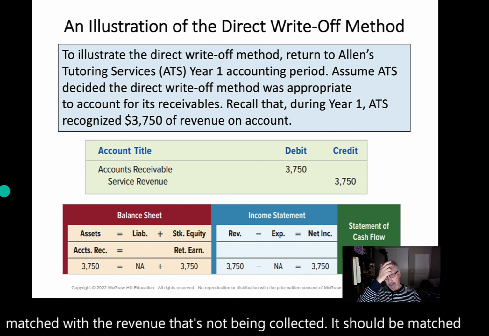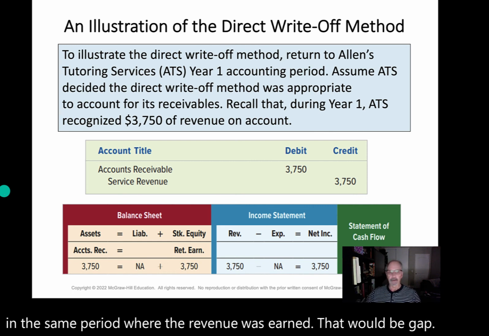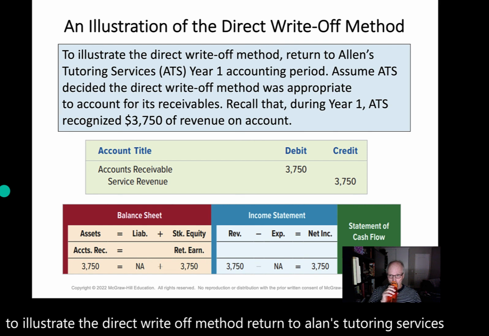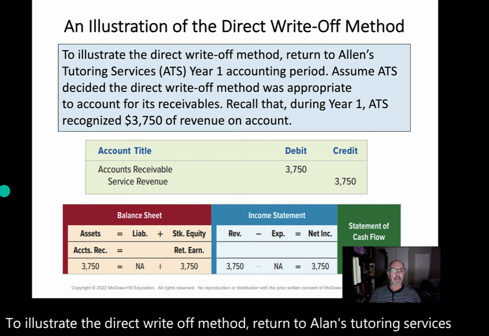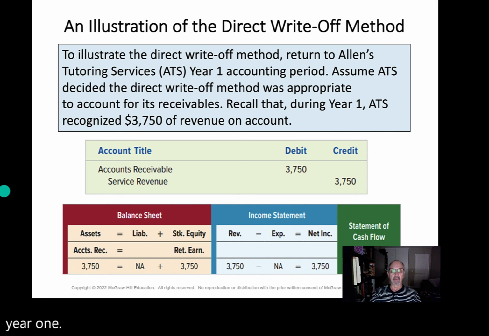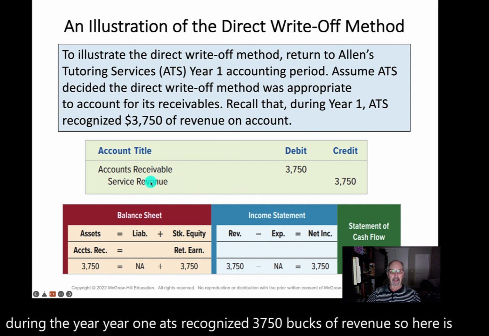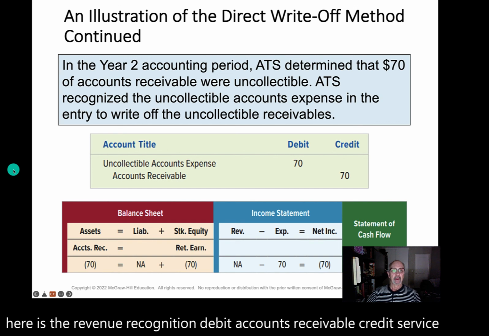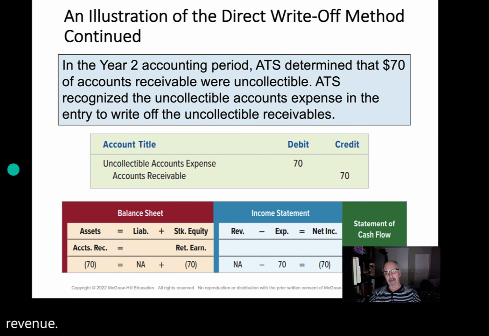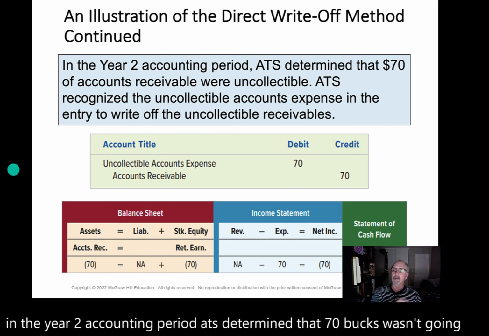To illustrate the direct write-off method, return to Allen's Tutoring Services, Year 1. Assume ATS decided the direct write-off method was appropriate. Recall that during the year 1, ATS recognized $3,750 of revenue. So here's the revenue recognition: debit accounts receivable, credit service revenue. In the year 2 accounting period, ATS determined that $70 wasn't going to get collected. That's what we looked at.